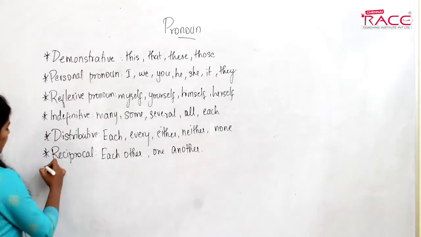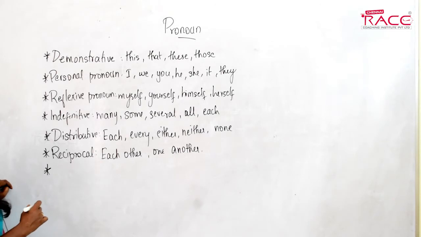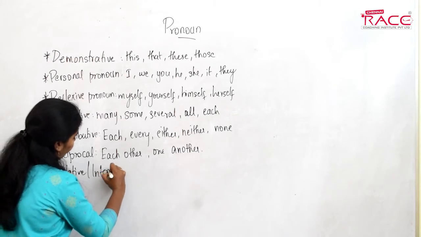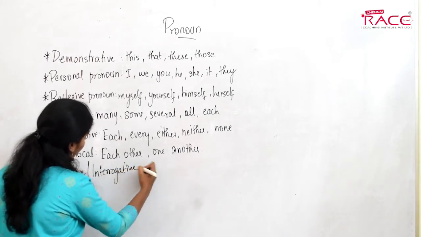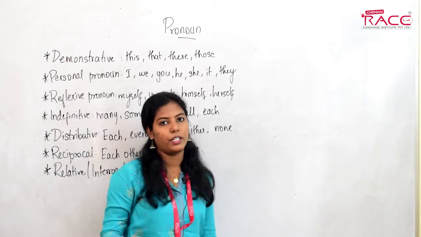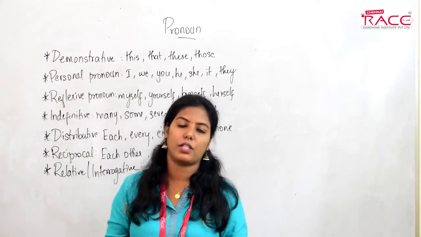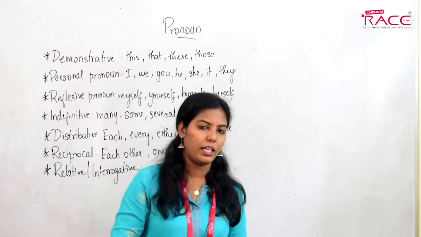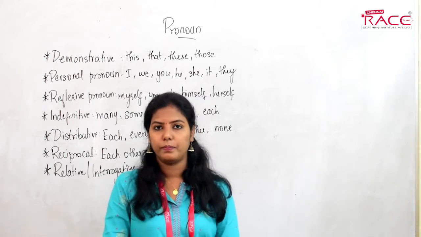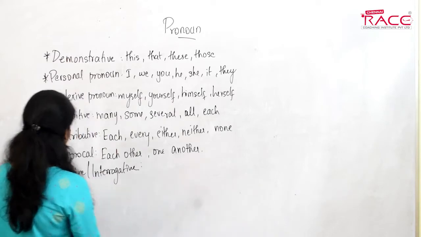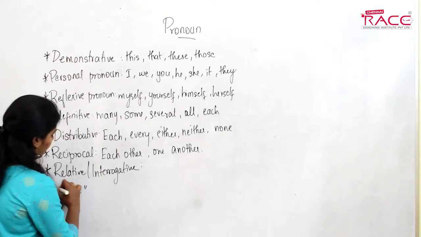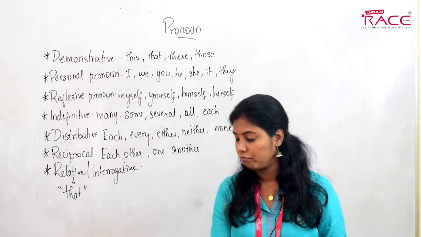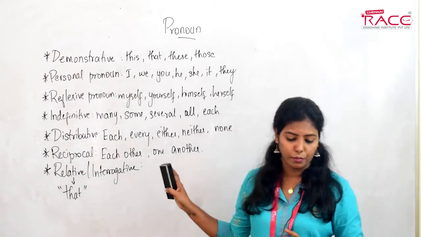Then we have relative or interrogative pronouns. These are the relative pronouns or interrogative pronouns, the WH question words. WH question words are what we call interrogative pronouns. Interrogate means to question, right? So interrogative pronouns are nothing but WH question words, and that will also come under relative pronouns. These are the types of pronouns that you must have known by now.